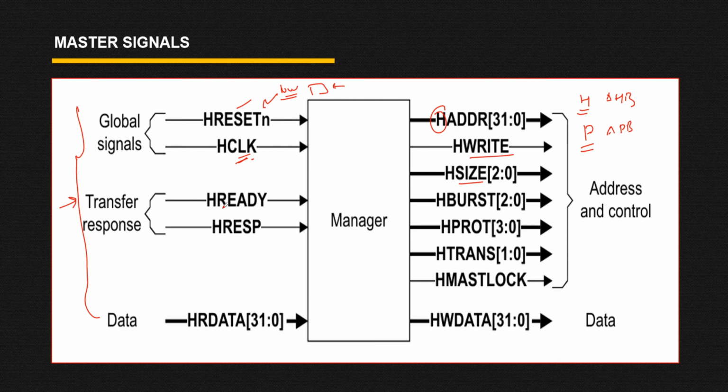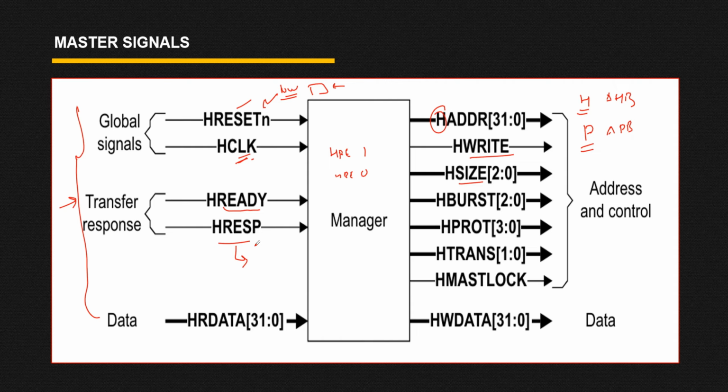Now here you can see we have H ready. What does H ready mean? H ready means whenever your slave is ready, the slave will give H ready high. That means the slave is ready to complete the transfer. But whenever H ready is 0, that means right now your slave is busy in some other task, or the slave is not ready to complete the transfer. In that case you have to wait until you get H ready 1 from the slave side. Then we have the H response signal, and this signal is driven by your slave only.